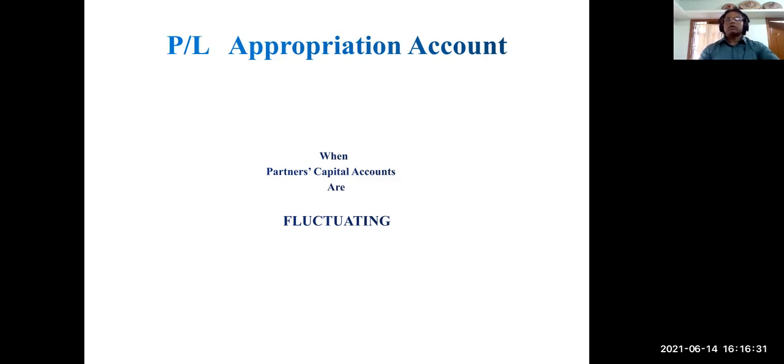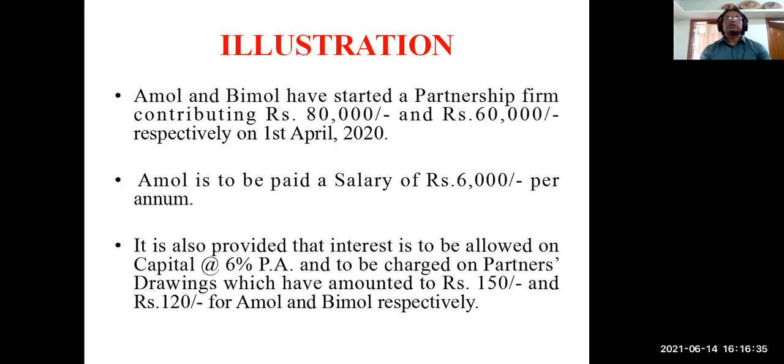So today I'll be solving the same question I gave that day, on the assumption that partners' capital accounts are fluctuating. Let me read out the question for one minute. Amol and Bimol have started a partnership contributing rupees 80,000 and 60,000 respectively on 1st April 2020. They have started the business, so it will be through cash, cash account will be debited.